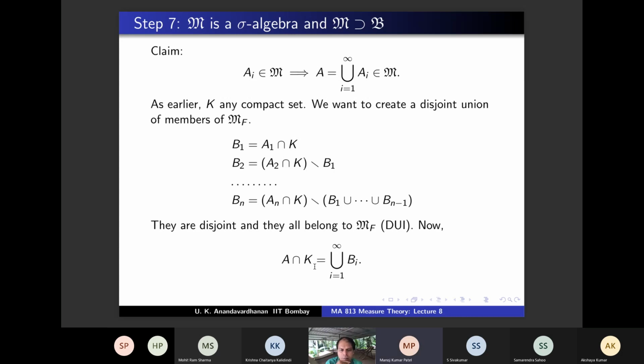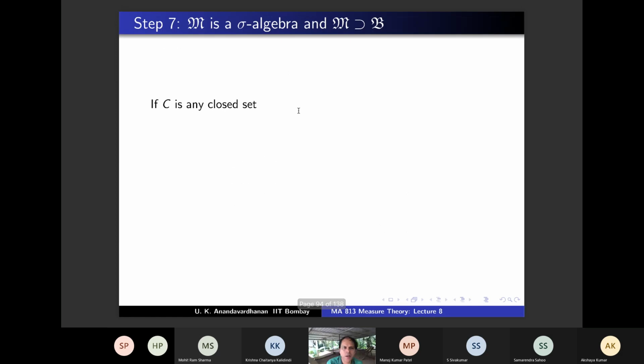Yes, because it is a subset of K, K is compact, K has finite measure, and mu is monotone. So A intersection K has finite measure, so this belongs to MF. That means A belongs to M because K was an arbitrary compact set. So that's also fine. Now we have to show that the full set belongs there, right? Full X belongs there, but we are going to show more generally that any closed set belongs there. In particular, the full set is a closed set.